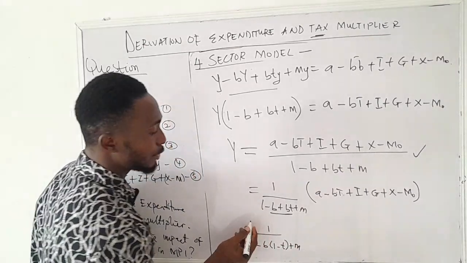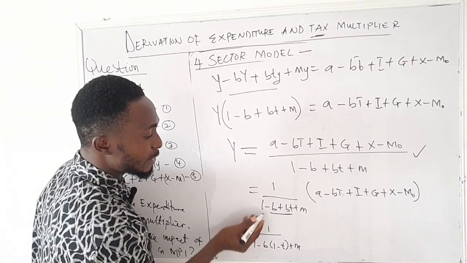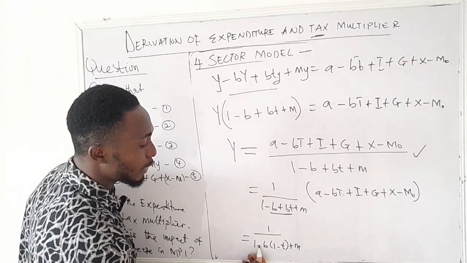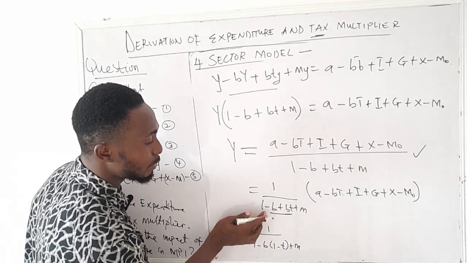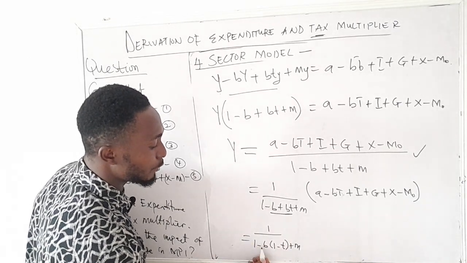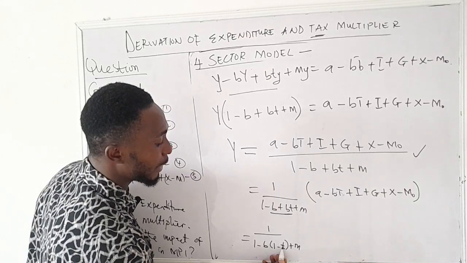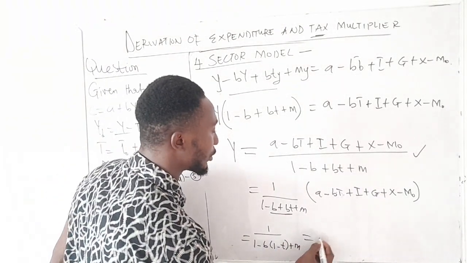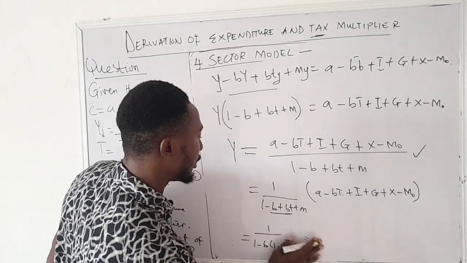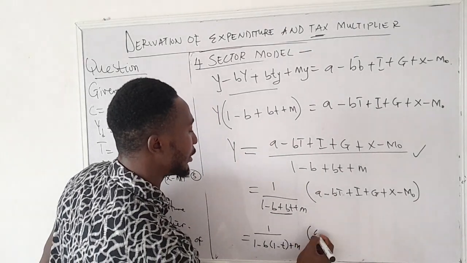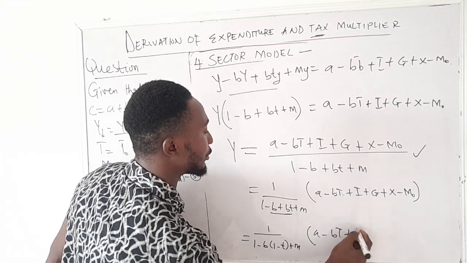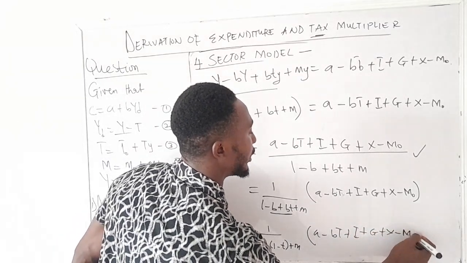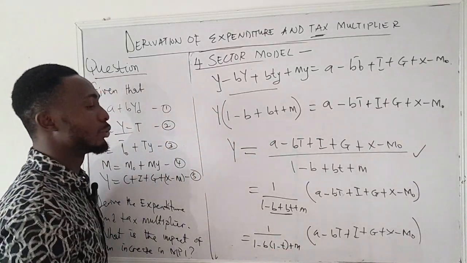So notice what I've done here. Everything here is the same thing as this. I only simplified this a little bit further. So if you do minus b times 1, it gives you this minus b here. Then if you do minus b times minus t, you also have minus bt. So nothing has really changed, and then you multiply this by a minus bt plus I plus g plus x minus m0. So this is your equilibrium national income.